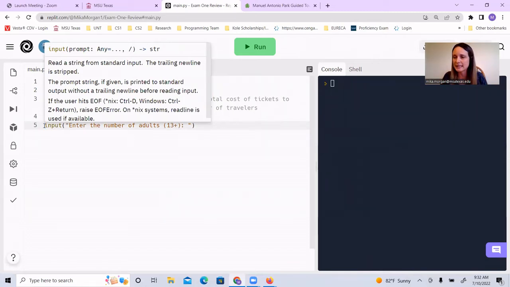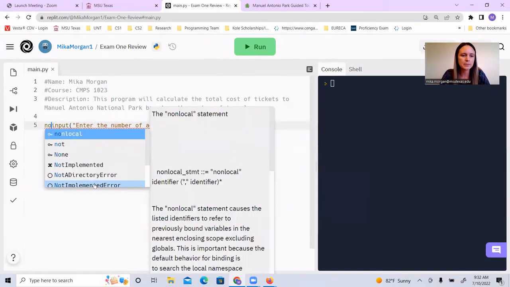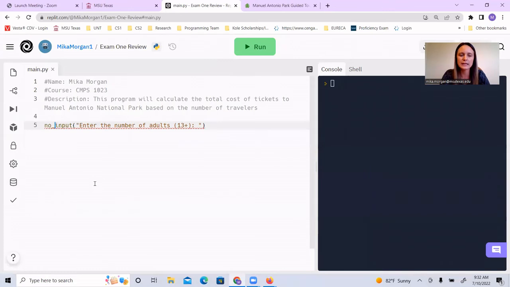it's going to store it in a variable. So we need to create a variable to store it in. So I'm going to say number, so like NO for number, that kind of looks like it's just saying no. So we'll just say NU for number. Number of adults.